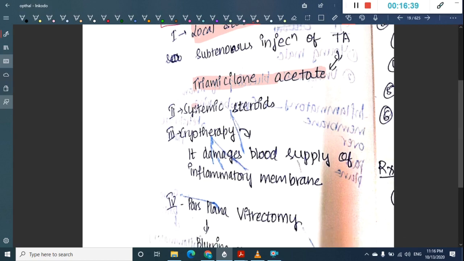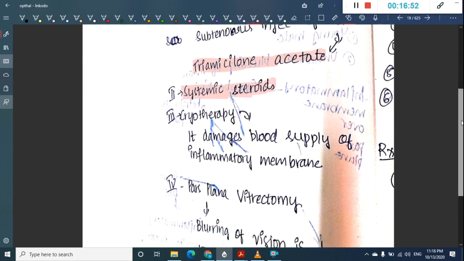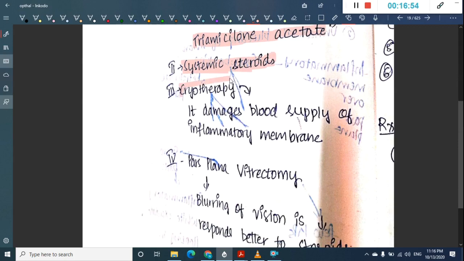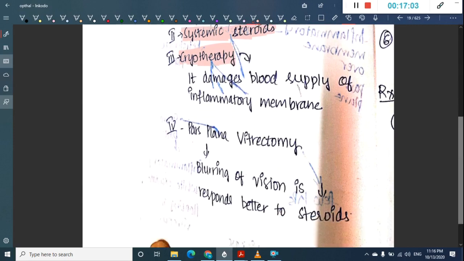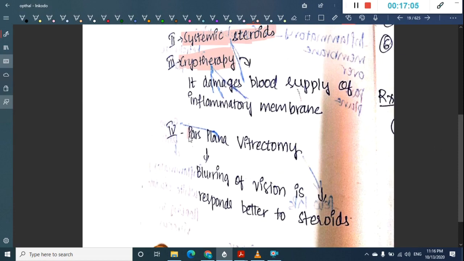Second step: if with this the inflammation has subsided, it is well and good. But if the inflammation has not subsided, then we go to systemic steroids. Then cryotherapy should be given. This cryotherapy will damage the blood supply of the inflammatory membrane.